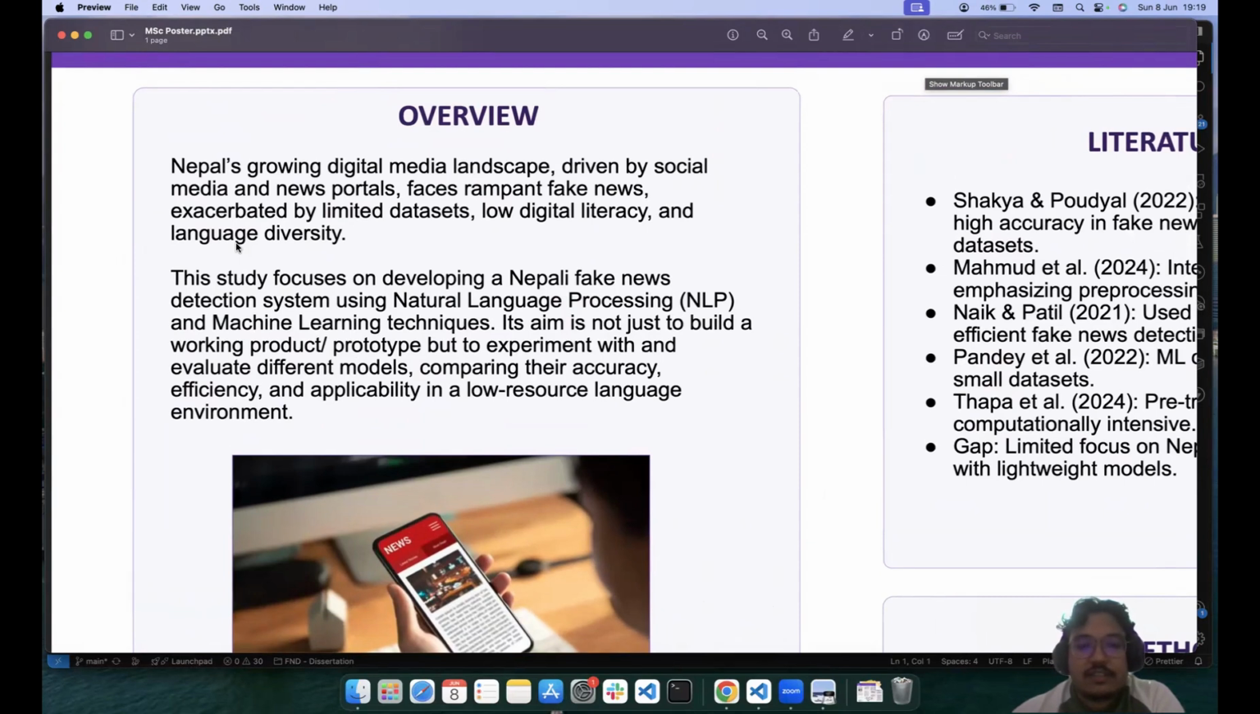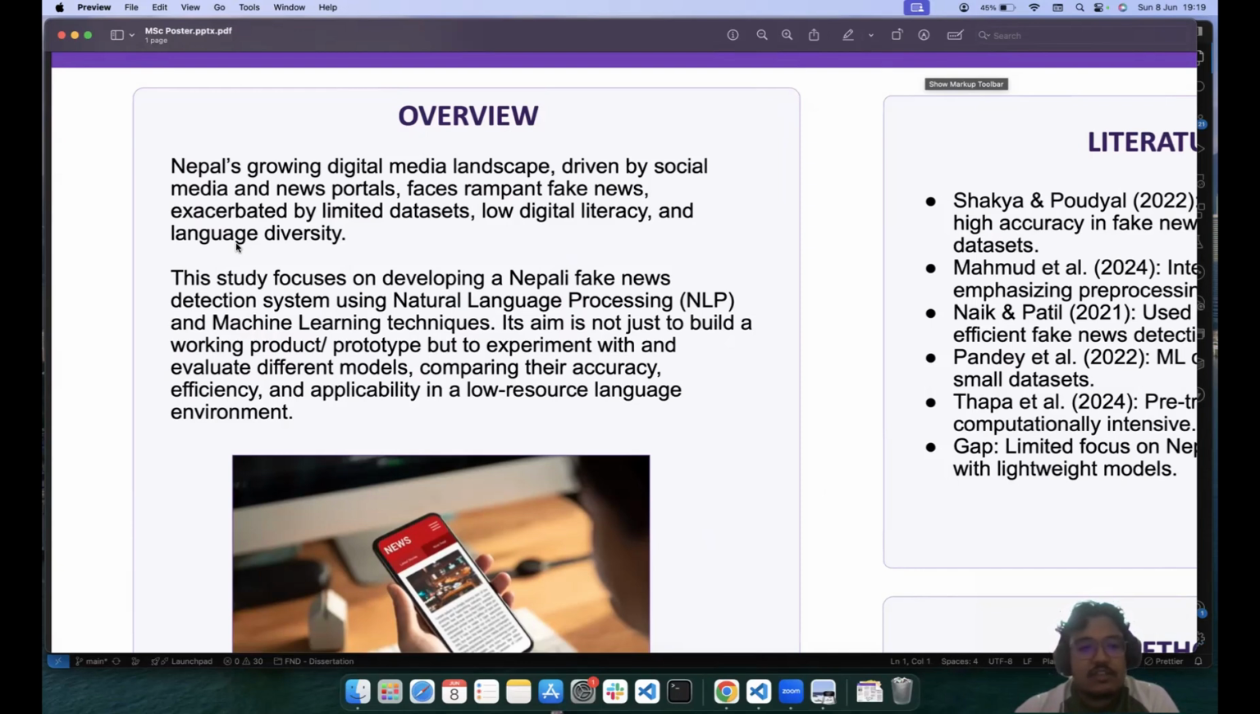Why has this topic been chosen? In the context of Nepal, digital media and digital news have been growing, driven by social media and news portals as well. With the increase of this digital media landscape, there is an increase in fake news as well. That could be due to low digital literacy, language diversity, and limited data sets.